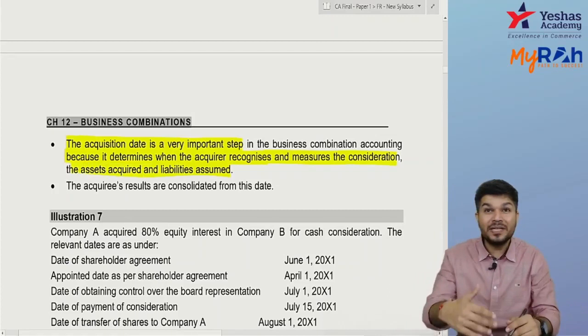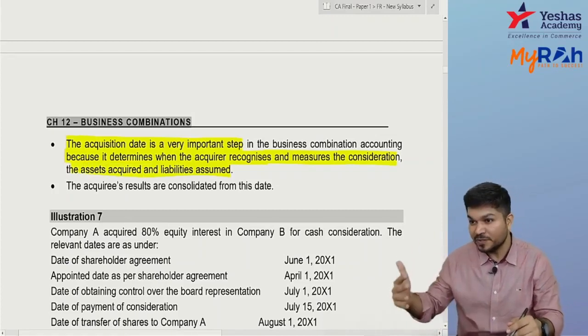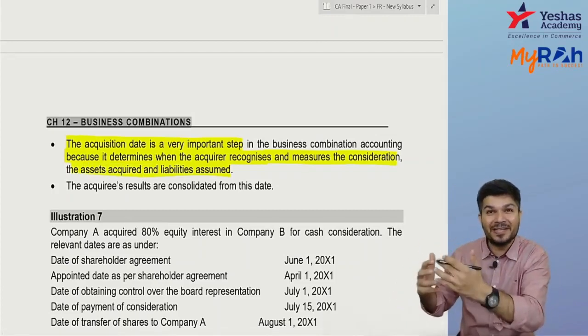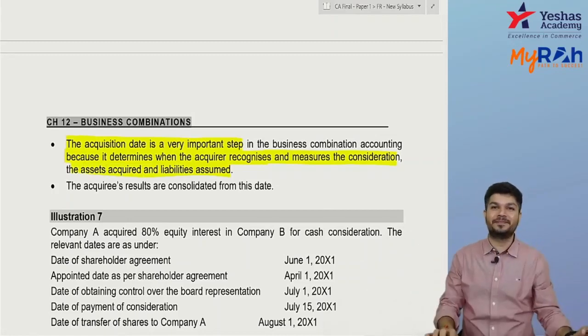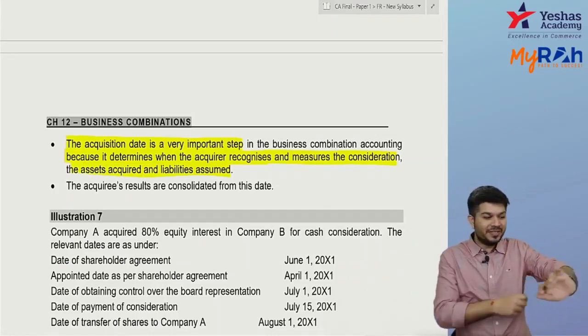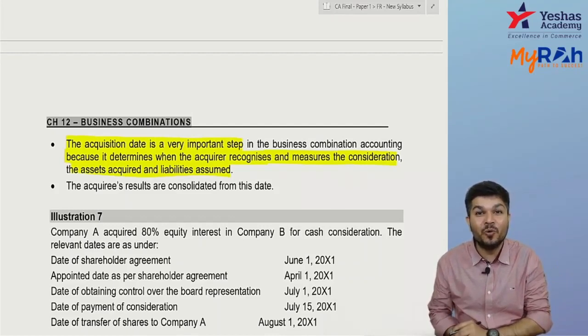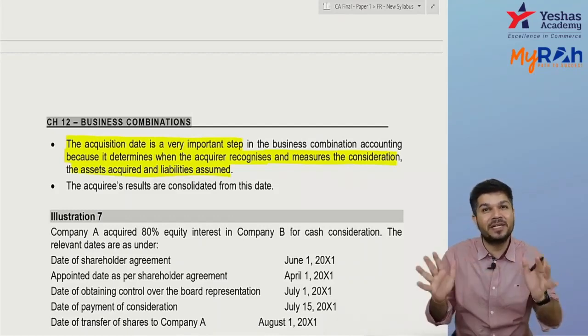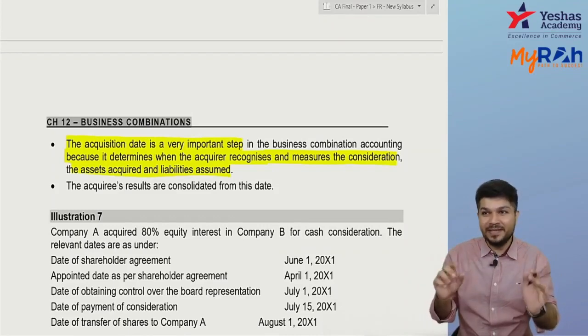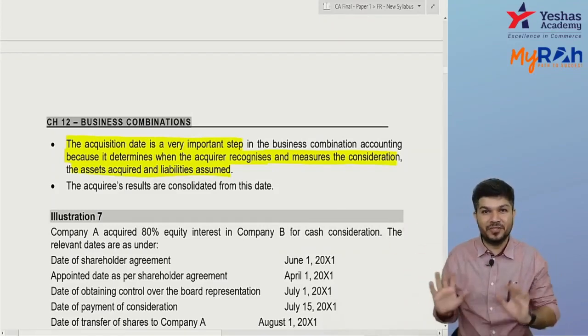And plus, consolidation starts from this date. If I got control on this date, the consolidated financials will be from this date. So the acquisition date is the date when the acquirer obtains control over the acquiree. Generally, it's the date when you pay PC. Generally.